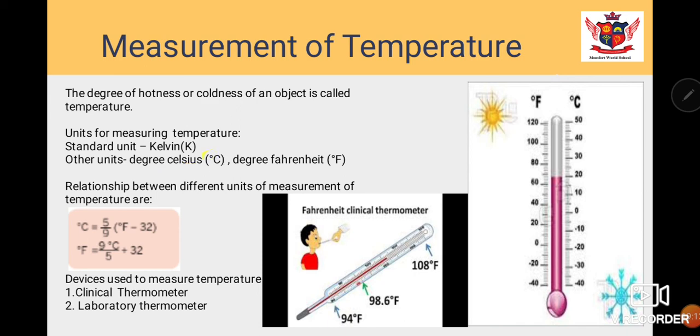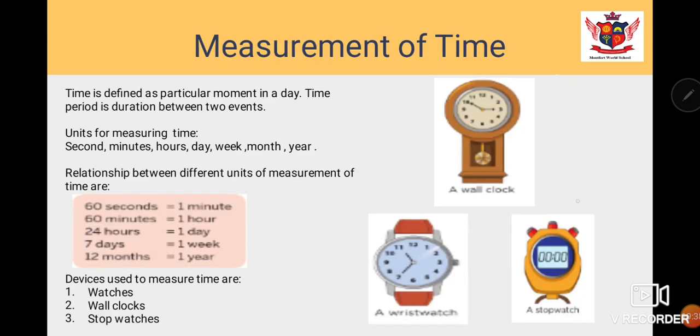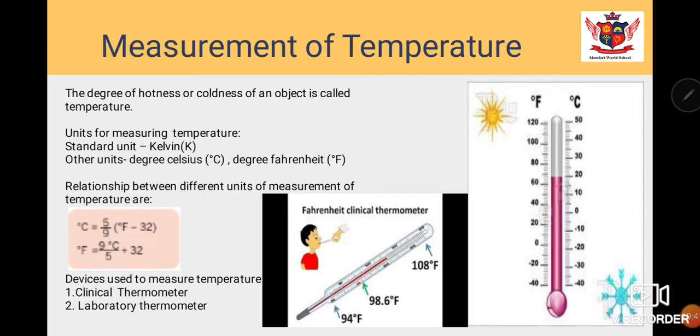This sign on the top, you can see this dot, is to denote degree. We write it like this, and capital C is for Celsius, so this is degree Celsius. In the same way, degree Fahrenheit has the degree sign on the top and capital F for Fahrenheit. Now what is the relation between these? Degree Celsius is equal to 5/9 times (degree Fahrenheit minus 32), and degree Fahrenheit is equal to 9/5 times degree Celsius plus 32. This is how these two are interrelated.